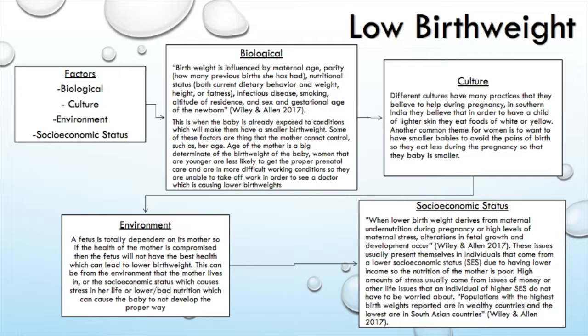This can be an issue for them because they are just eating foods based off of color, not based off of what is best for the baby and what is the most nutritional for the fetus. So they are having babies of lower birth weights because of it. Another common theme for women is they want to have smaller babies to avoid the major pains that come with giving birth. So they eat less during a pregnancy so that the baby's smaller.